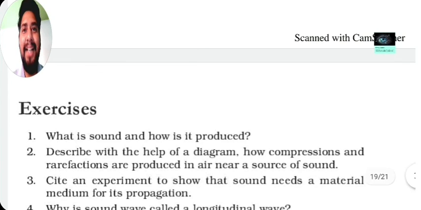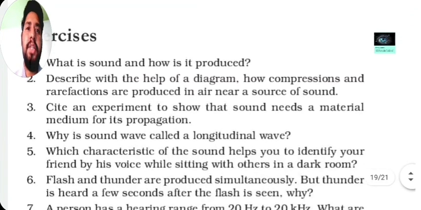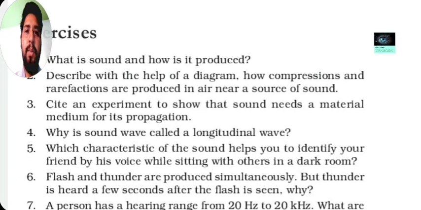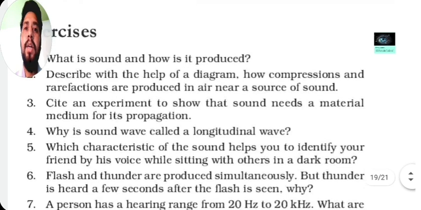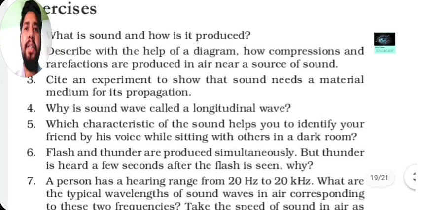Next is the exercise, and in this exercise you have to solve some numerical problems and questions as we have discussed in our earlier lectures. As you can see, these are the questions. What is sound and how is it produced? Question 2, describe with the help of a diagram how compressions and rarefactions are produced in air near a source of sound. Cite an experiment to show that sound needs a material medium for propagation. We have discussed this experiment in this lecture.